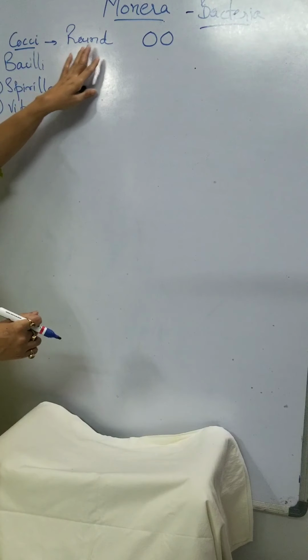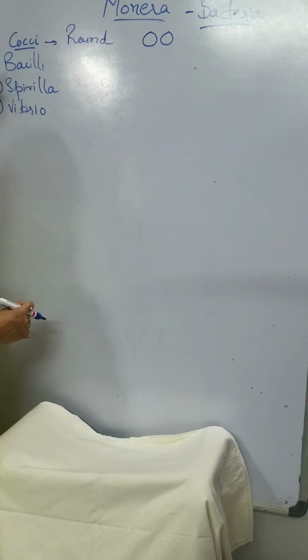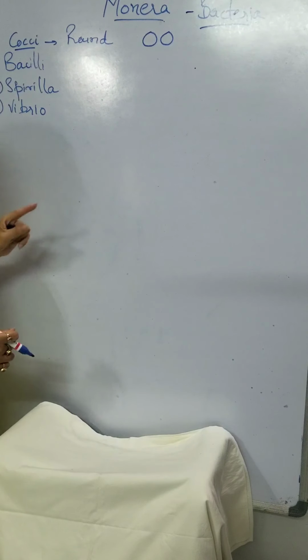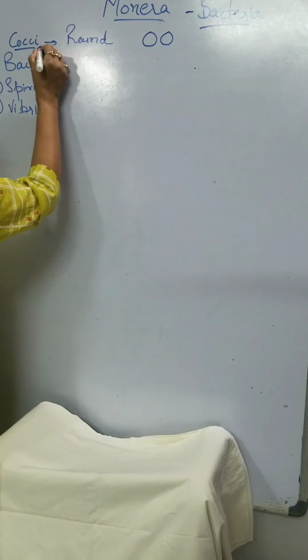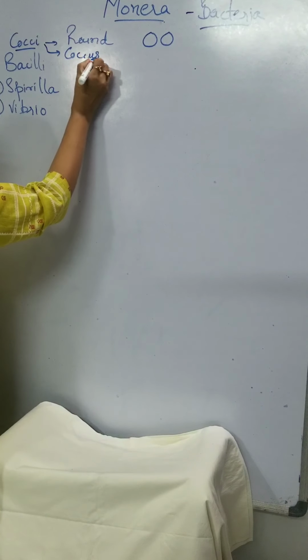Cocci, bacilli, spirilla and vibrio are classified on the basis of their shapes. The first one is the round one, circles, known as cocci. The singular is known as coccus.